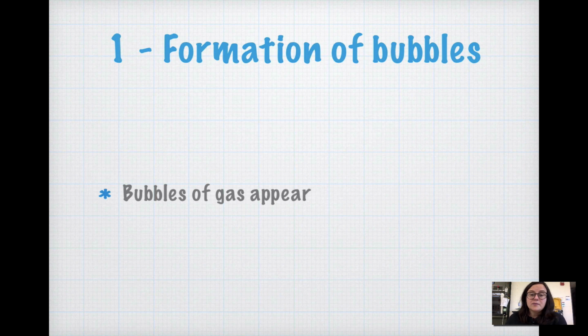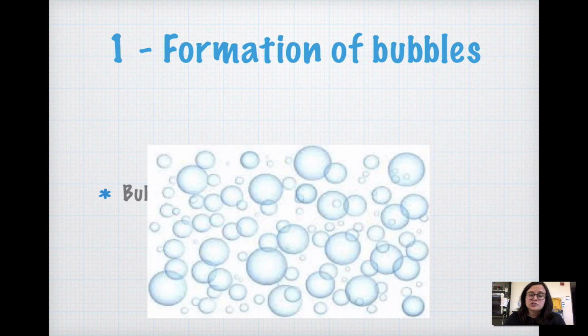The first one is the formation of bubbles. So in a chemical change, sometimes bubbles of gas appear when a reaction is taking place. So if you have a change in matter and bubbles are somehow appearing seemingly out of nowhere, that's a good indication that a chemical change has taken place.